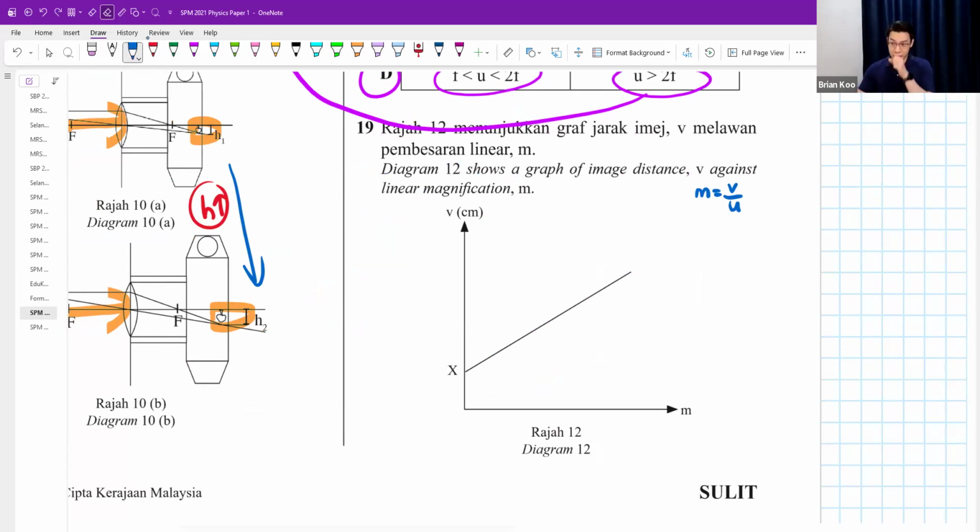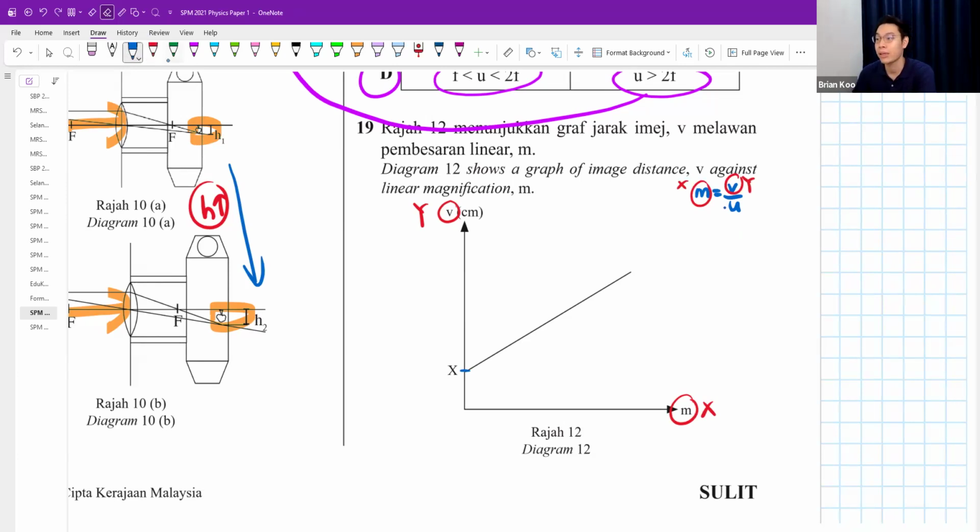Why? Because this graph has a gradient and a y-intercept. Can this give you a gradient and a y-intercept? It can never give you a gradient and a y-intercept. Even if you're thinking, teacher, let's try and see, because this is my y-axis, this is my x-axis, maybe I can write it as y equals mx plus c, right?